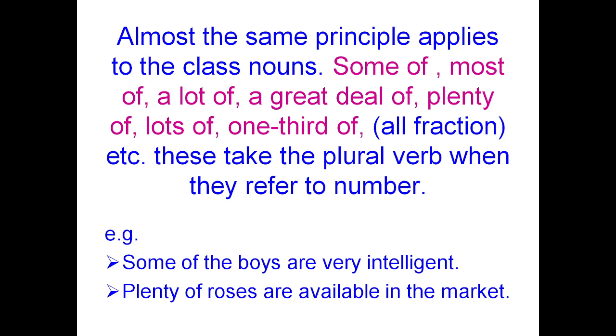Here in the first sentence, the rule is some of, most of, a lot of. When the sentence begins with all these words, then we have to apply the plural verb. That is the rule. So some of the boys are very intelligent. Here some of the boys is plural, so we apply the plural verb. Plenty of roses, so roses is also a plural noun, and are available in the market.